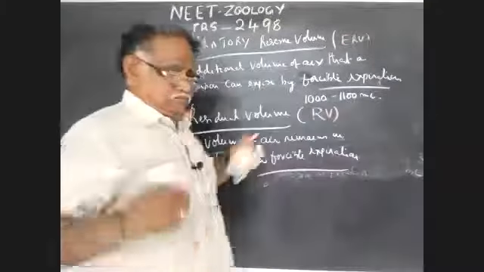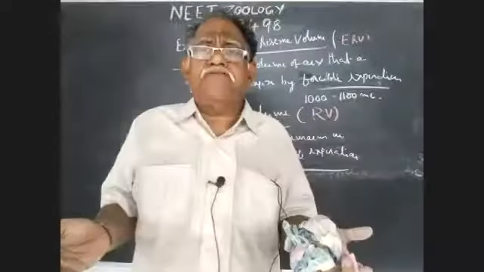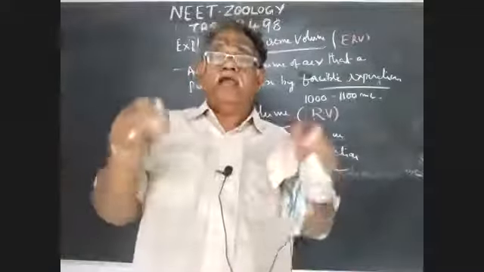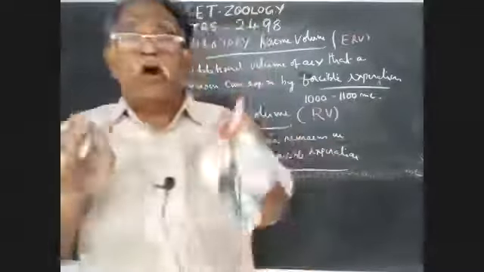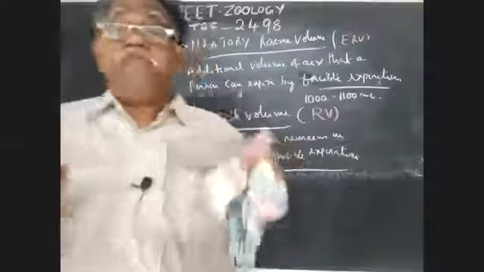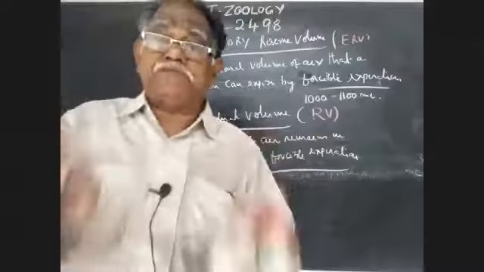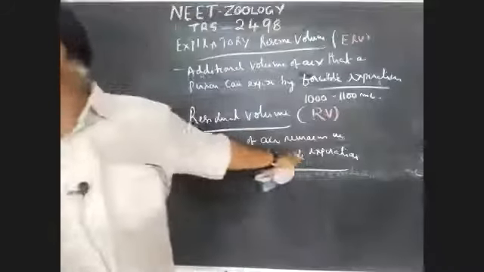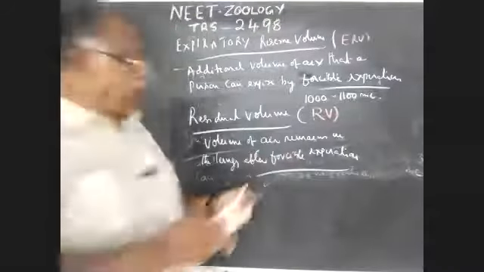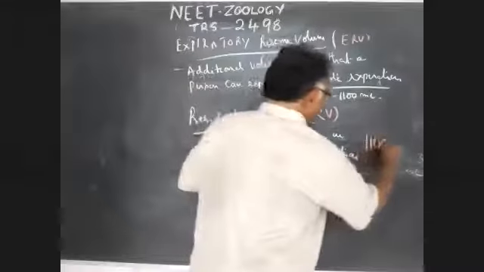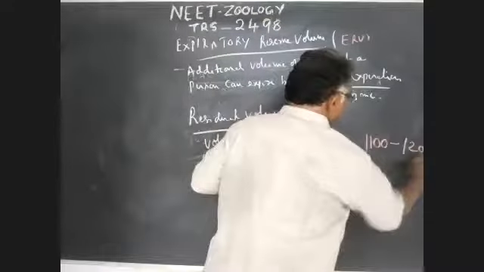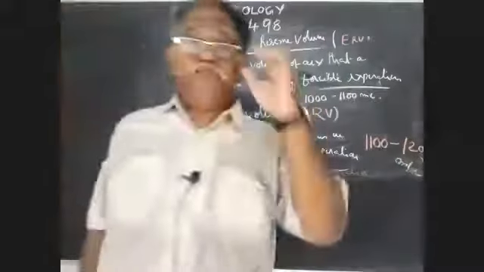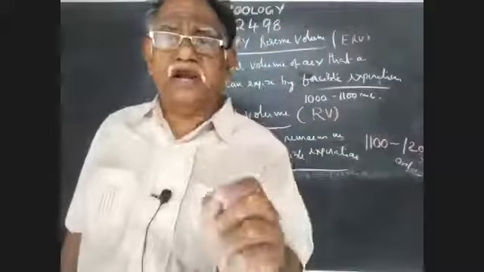After forcible expiration, much of the air is released from the lungs. Even then, some volume of air remains in the lungs. So the volume of air that remains in the lungs after forcible expiration is called residual volume. This is about 1,100 to 1,200 ml. These are the four important air volumes related to the lungs.